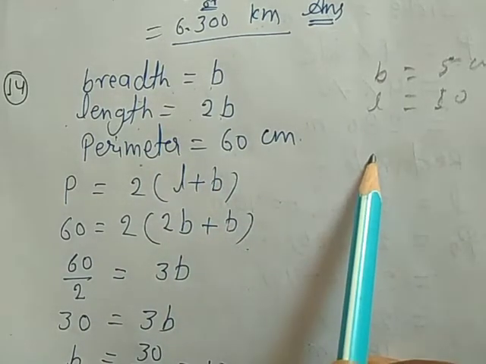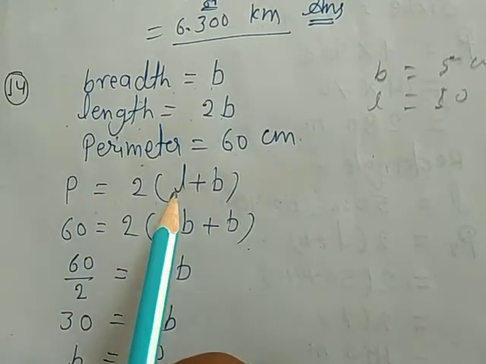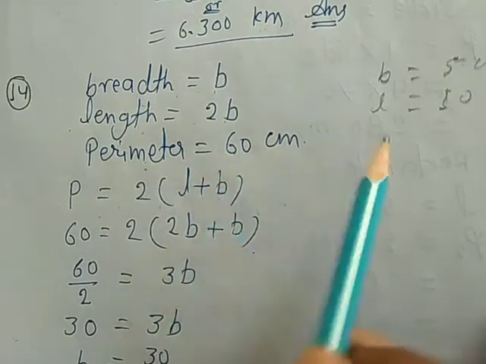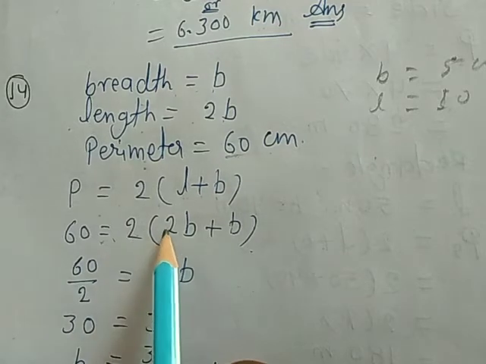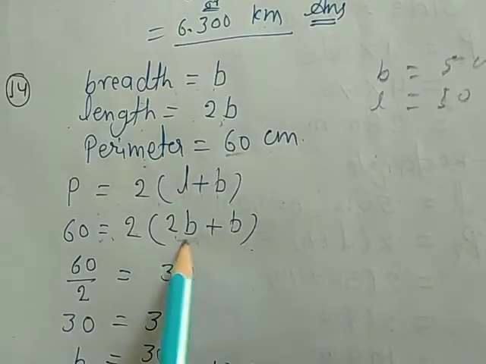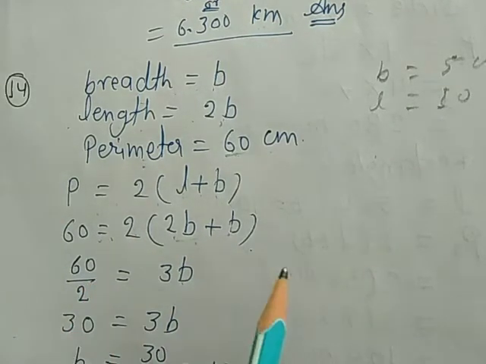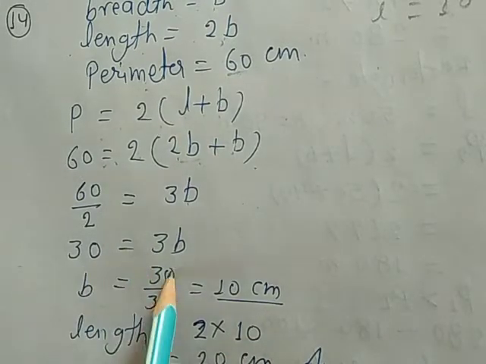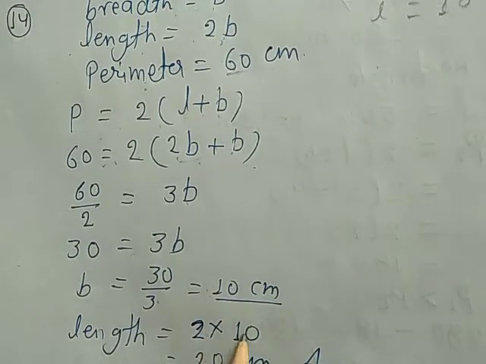This shape is rectangular. Again same to same, the perimeter equals 2 into length plus breadth. Perimeter is given 60. Place 60 in place of perimeter, equal to 2 into length, which we consider 2B, plus breadth B. This will be 3B. 2 will divide 60, so this is 30 equal to 3B. 3 will be cancelled. This is 10 centimeter.